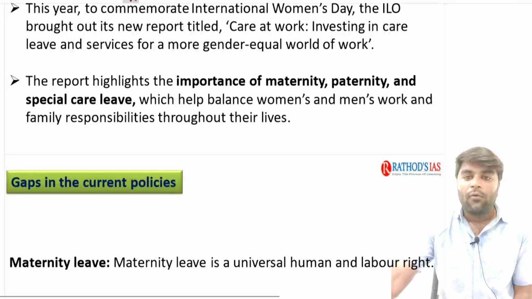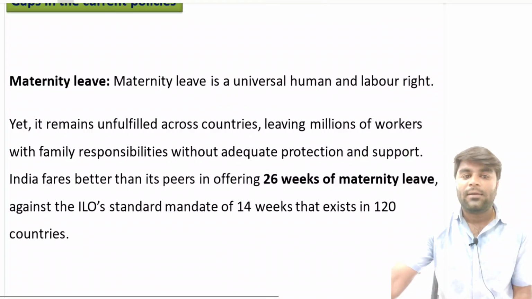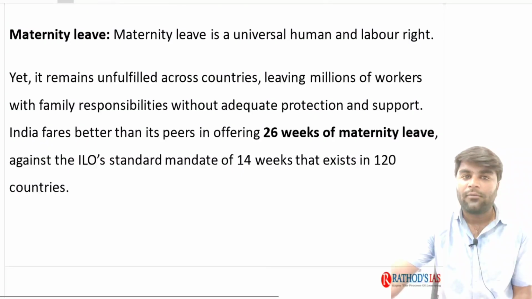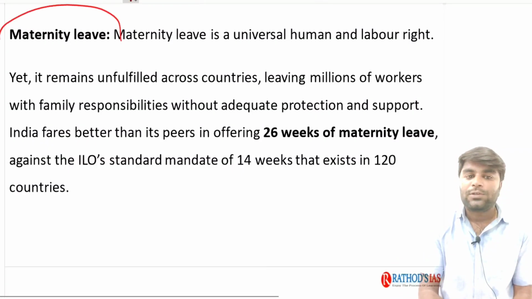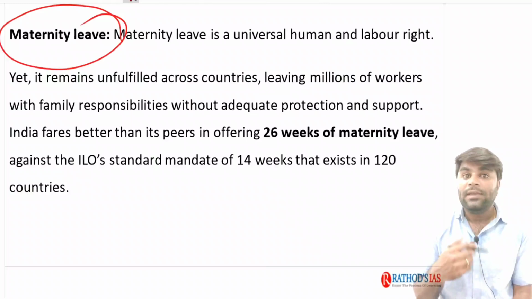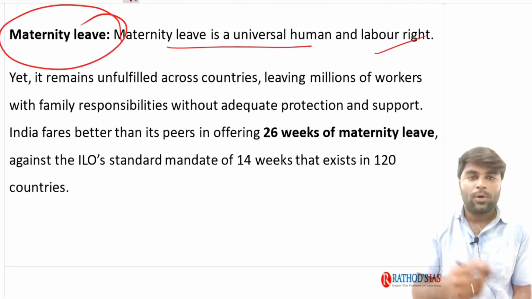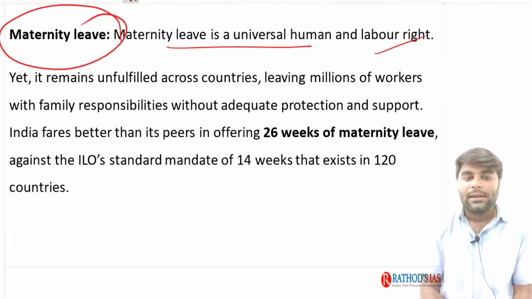Right? Now when we look at the current status of the labor force participation of the women in this kind of care economy, see, maternity leave is a universal human and labor right. You know about the maternity leave. Yes, it remains unfulfilled across the countries.